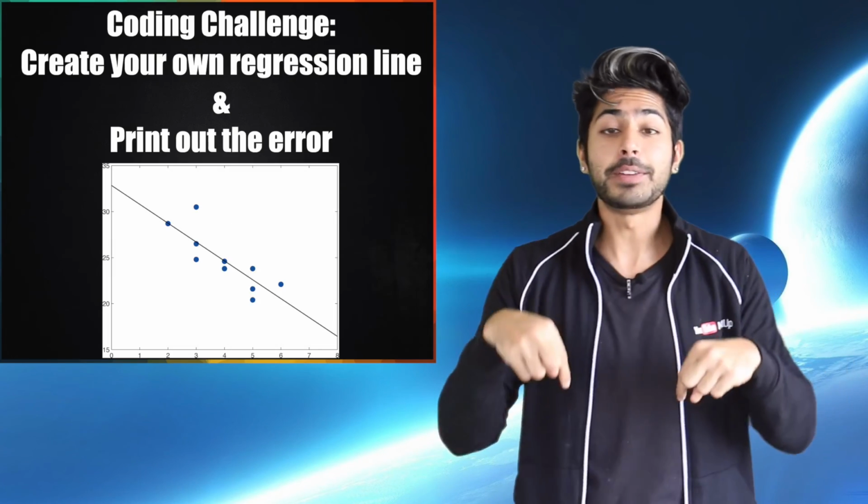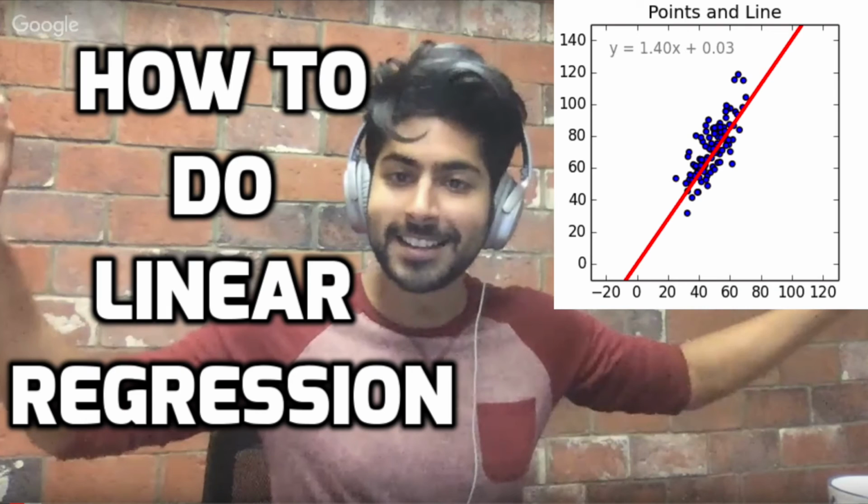The challenge for this video is to use scikit-learn to create a regression line for a different dataset that I'll provide and print out the error between your prediction and the actual value. Details are in the README, post your GitHub link in the comments, and I'll announce the winner in 1 week.